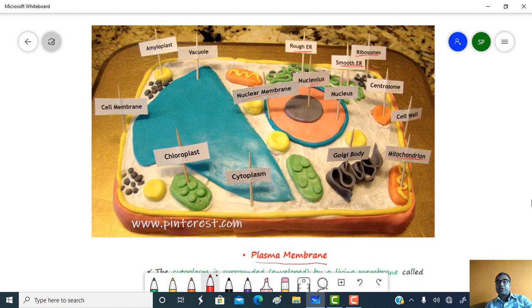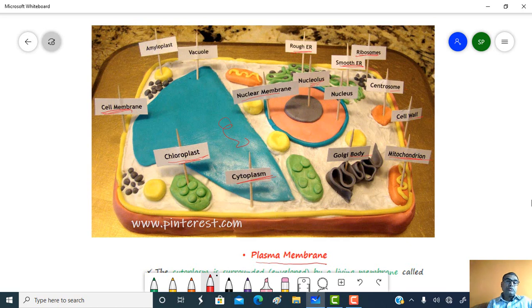This is mitochondria. These are Golgi bodies. This is the cytoplasm, the region of vacuole, chloroplast. This one is a cell membrane.